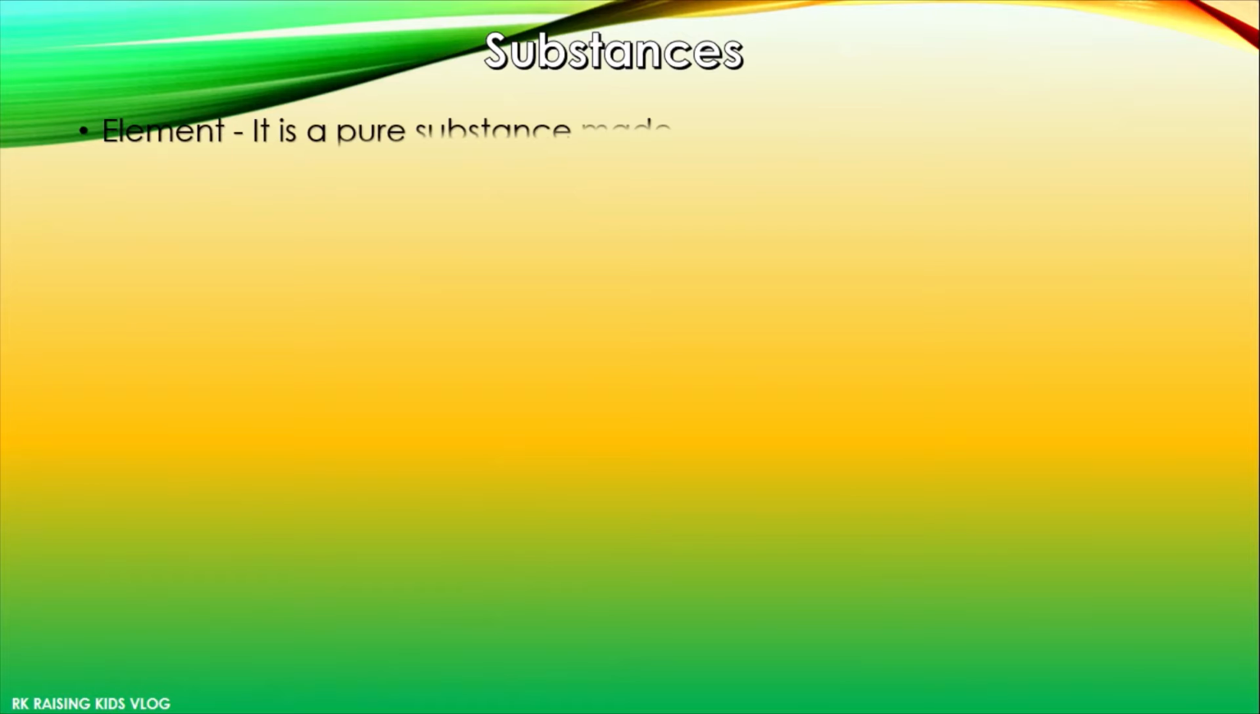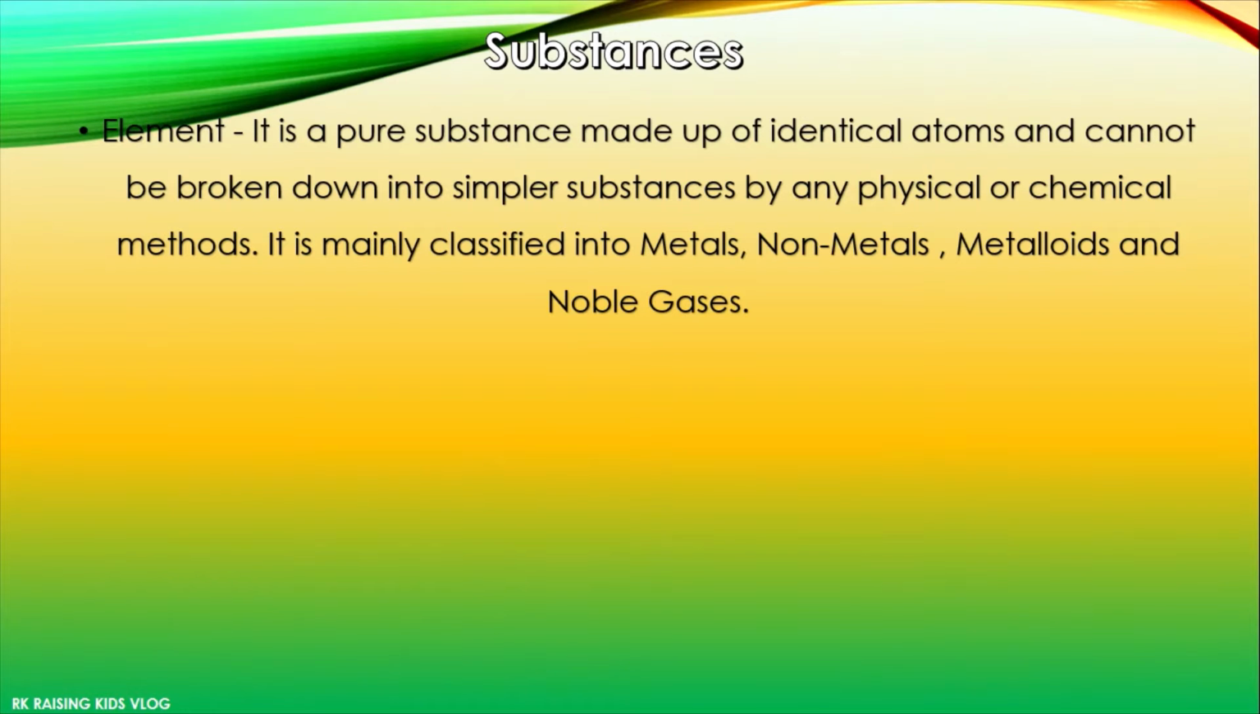Now, what are elements? Elements are pure substances made up of identical atoms, meaning of the same kind, and they cannot be broken down into simpler substances by any physical or chemical methods. If we take an example such as iron, and try to break it down into simpler substances, the only element that will come out is iron, because an element is made up of the same kind of atoms. We'll get iron only if we break iron like this. So it cannot be broken down by any physical or chemical method.